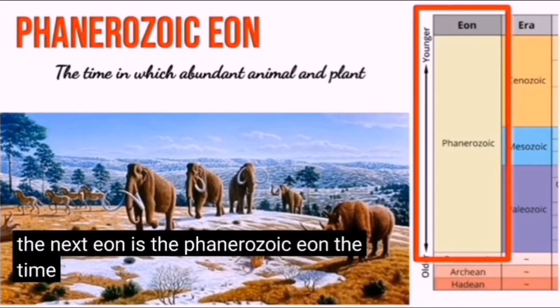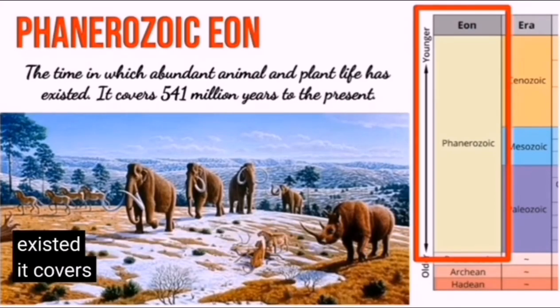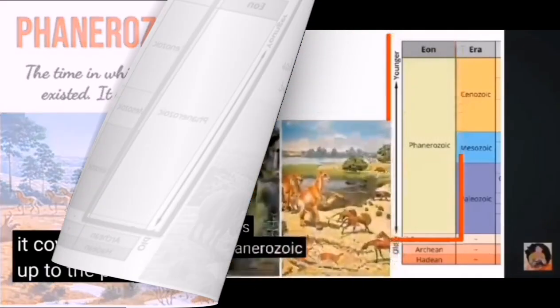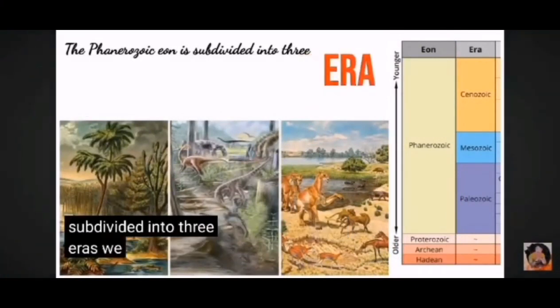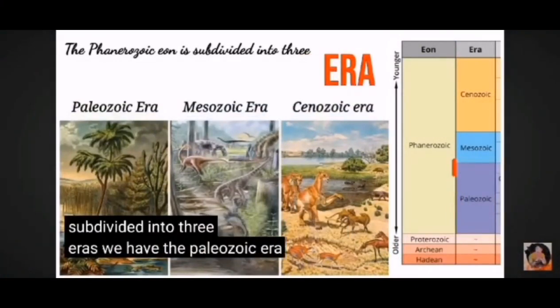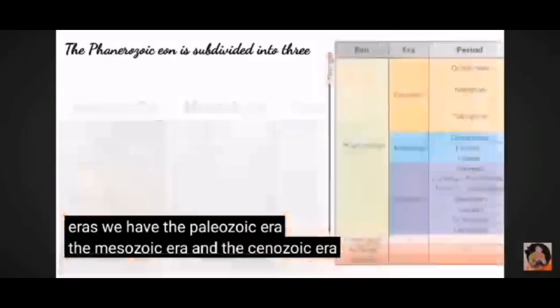The next eon is the Phanerozoic eon, the time in which abundant animal and plant life has existed. The Phanerozoic eon is subdivided into three eras. We have the Paleozoic era, the Mesozoic era, and the Cenozoic era.